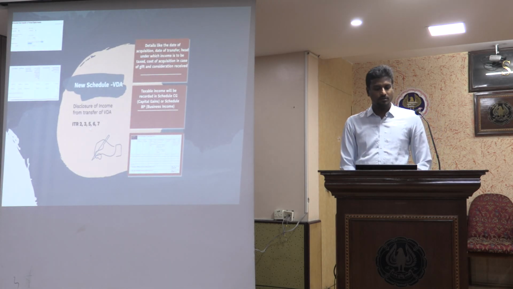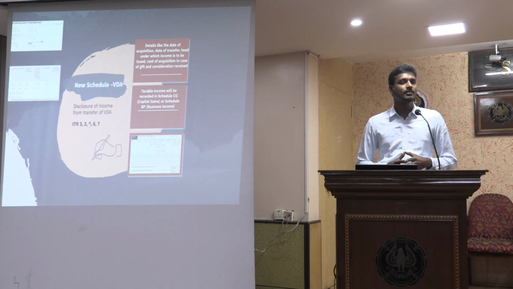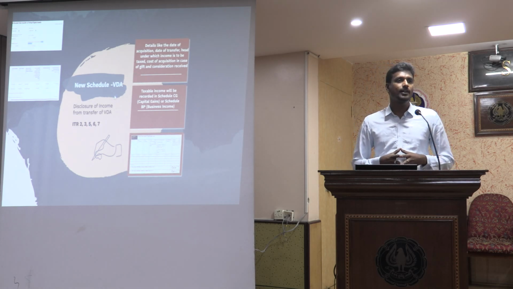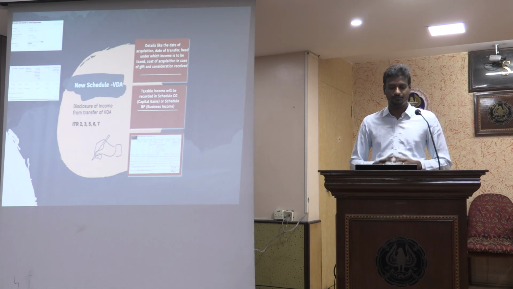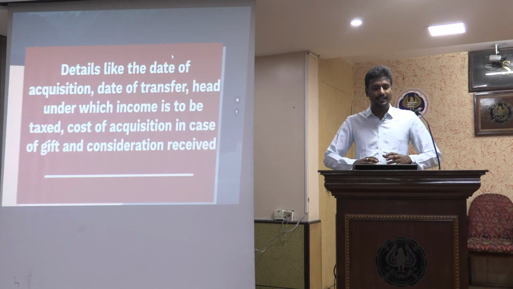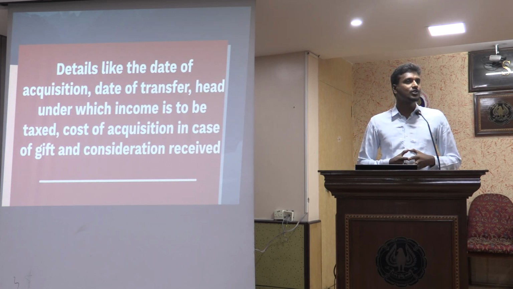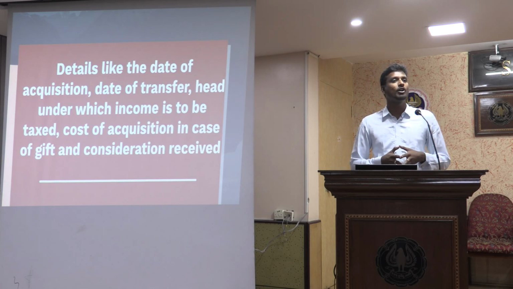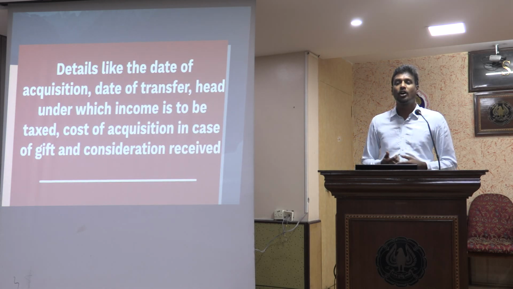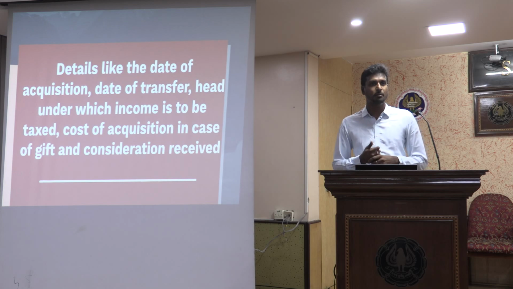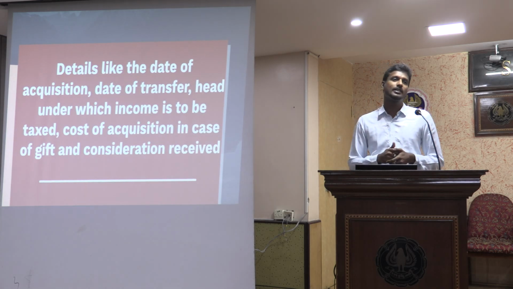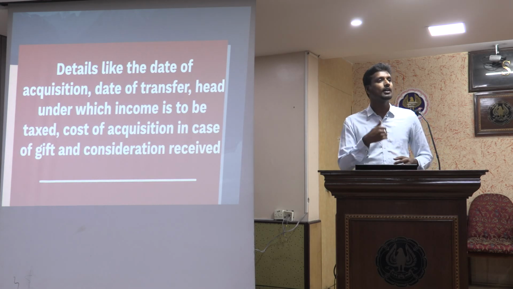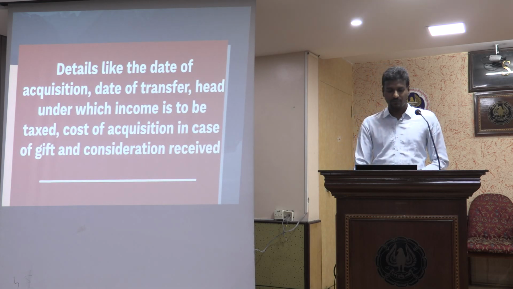So let us see now: ITR 2, 3, 5, 6 and 7 have this newly incorporated Schedule VDA. We'll have to give details like the date of acquisition, date of transfer, and under which head of income I am offering this income, because I have an option to offer this income under capital gains or PGBP. So I have a drop down given there to select whether this particular transaction is being offered under capital gains or PGBP.